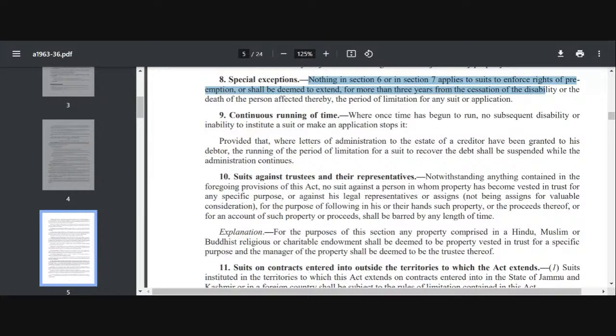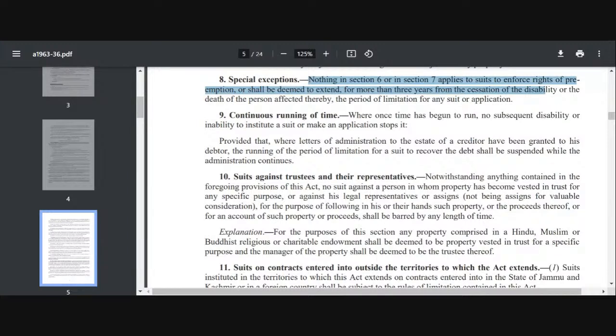Right? So after that point of time, you only get a period of 3 years. This is what section 8 says. So this is a special exception. So you are getting the chance to start your suit after your disability has ceased, as you might have been allowed if everything had been right. But in no case will the period extend beyond 3 years from the cessation of disability. So after cessation of disability, it will not go beyond 3 years. It will be within 3 years only.